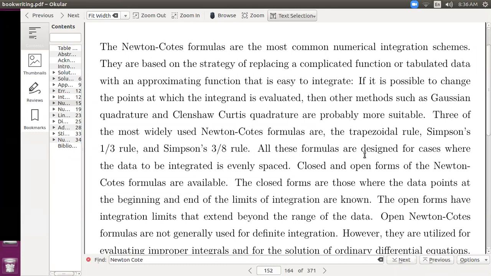All these formulas are designed for cases where the data to be integrated is evenly spaced, meaning equally spaced.